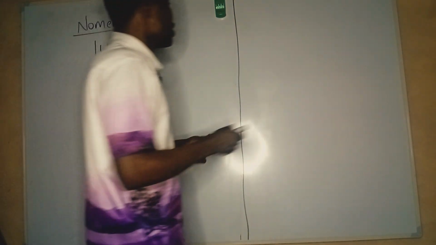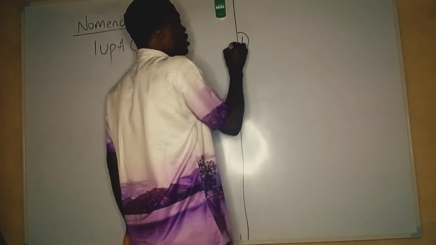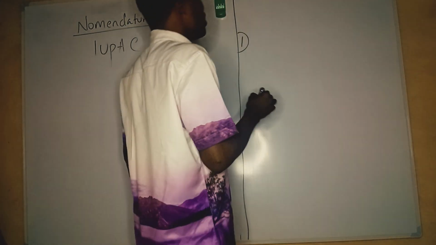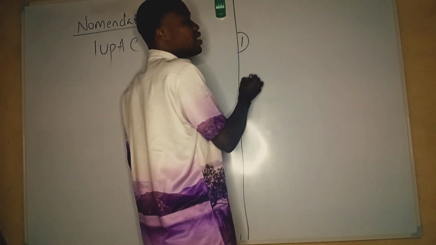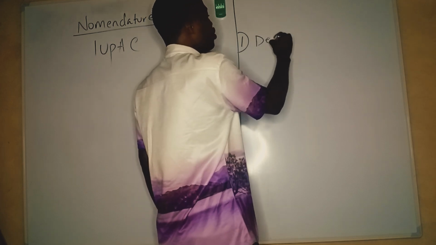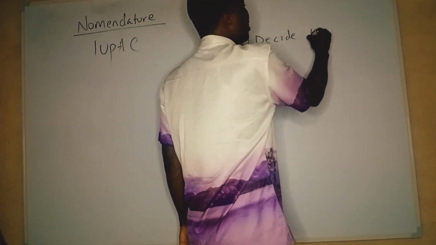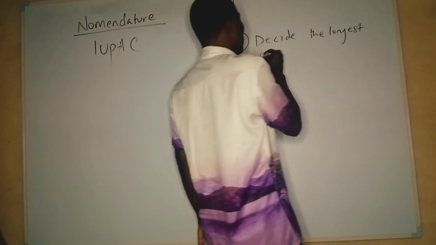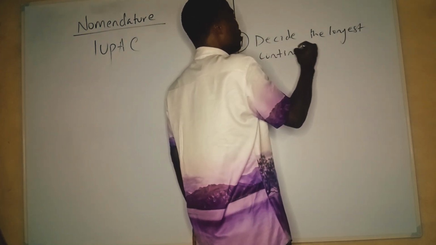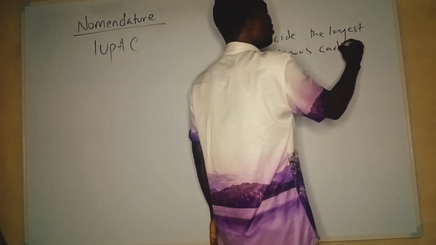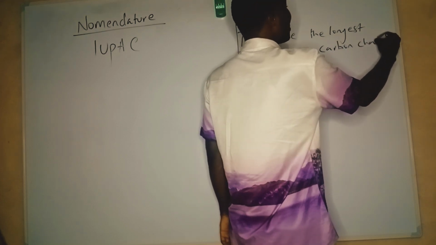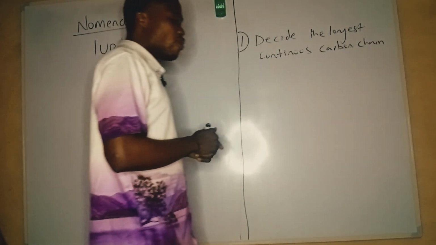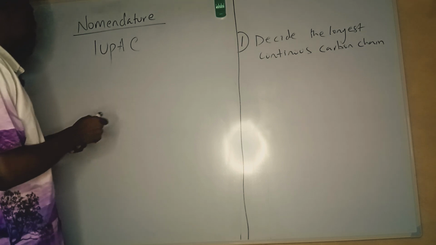So I'm going to use this part of the board. First, to name an organic compound, the first thing we have to do is decide the longest continuous chain. So you're going to decide the longest continuous carbon chain. We're going to first decide that. Now, I'm going to give a very simple compound, so we can quickly get it.